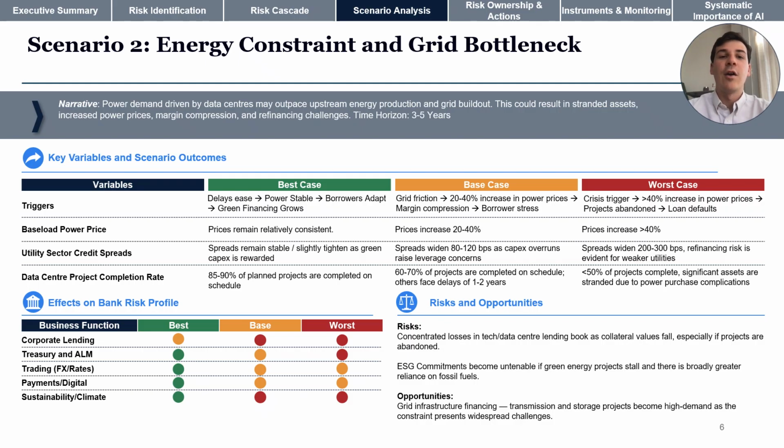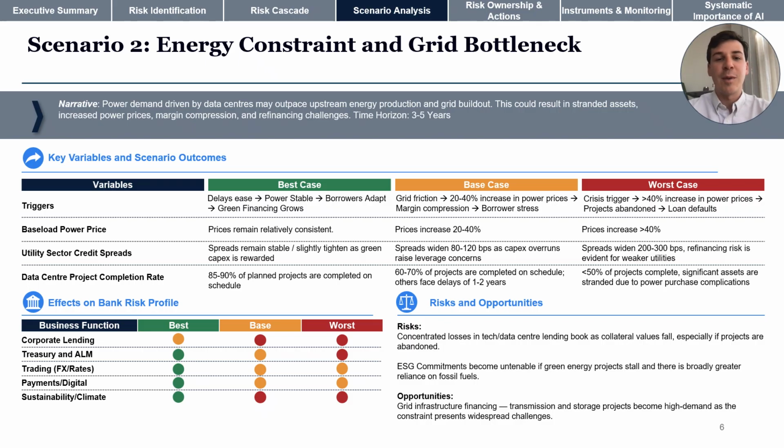Looking across the bank, corporate lending and sustainability are the two departments that bear the most risk. This is due to potential concentrated losses in our tech and data center lending book, and because rising energy prices reinforce fossil fuel reliance, making our ESG commitments materially harder to deliver. However, we do see an opportunity here.